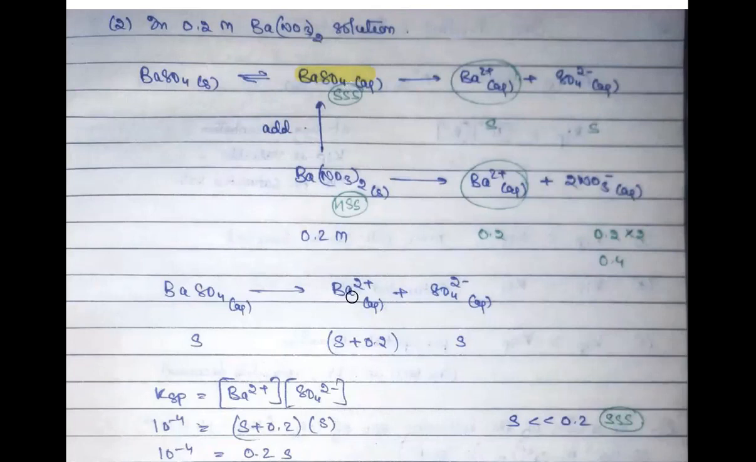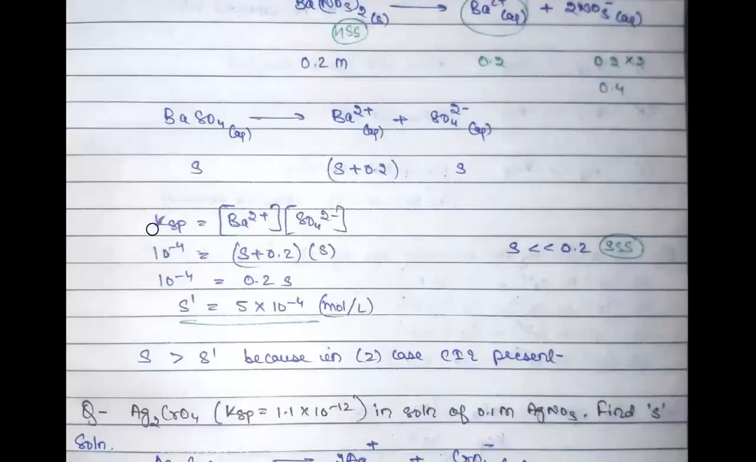So now what is the final situation? If you see this whole thing as the last picture, you find that the barium ion concentration is increased a little bit by 0.2. So if your barium sulfate solubility was S, then your barium 2 plus ion concentration in the final picture is not just S, it is S plus 0.2, and this 0.2 is coming from your highly soluble salt, and sulfate is still S because there is no addition of sulfate, right?